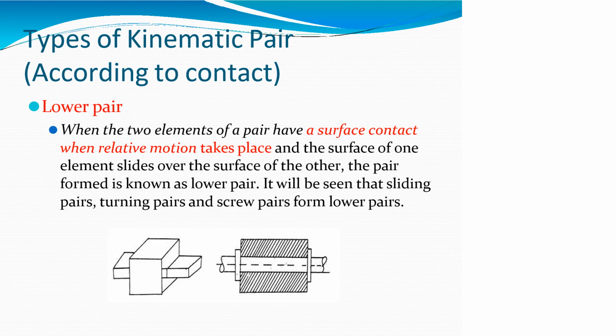Next we are going to see the types of kinematic pairs according to contact. The first one is the lower pair. When the two elements of the pair have surface contact, and when relative motion takes place the surface of one element slides over the surface of the other, the pair is known as a lower pair. We can see examples of lower pairs in the figure.